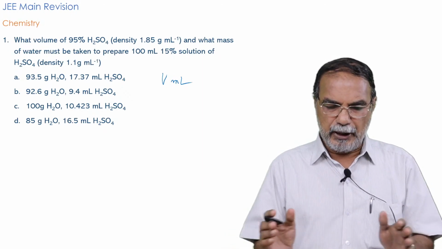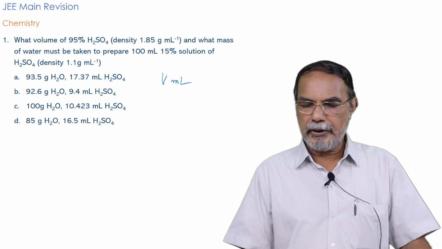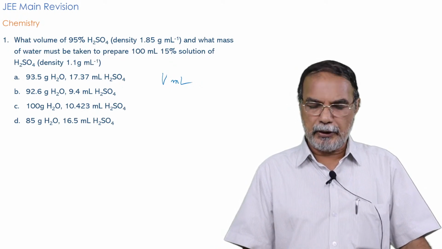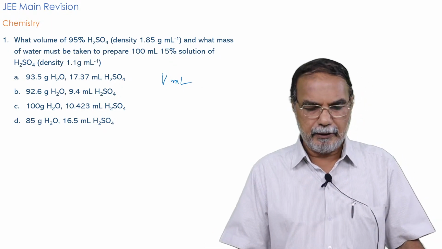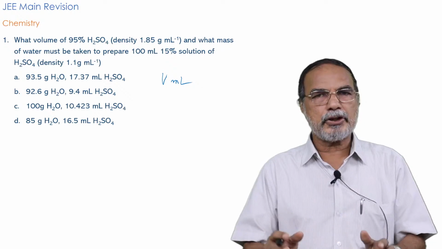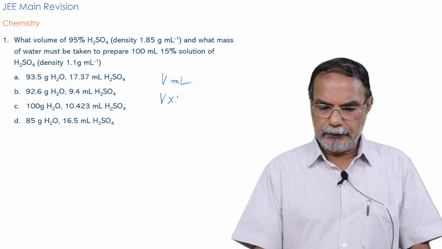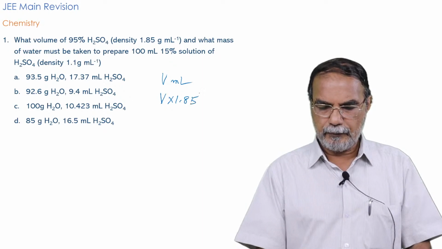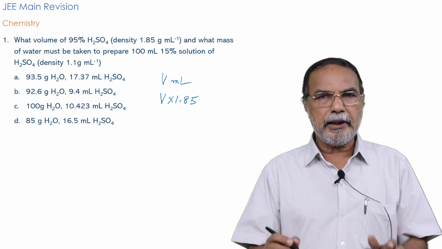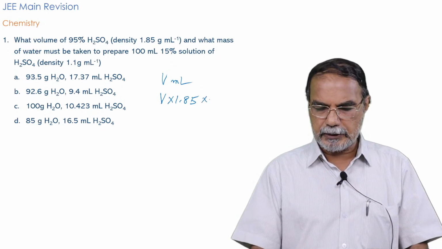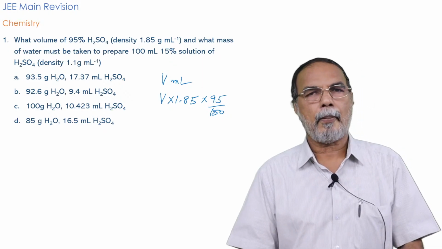If it is V mL of sulfuric acid of 95% concentration and density 1.85, what will be the mass of sulfuric acid corresponding to this volume V mL? Volume into the density 1.85, that will be the mass, but it is only 95%, that means the actual mass is into 95 by 100.